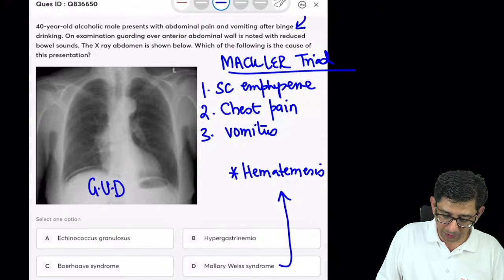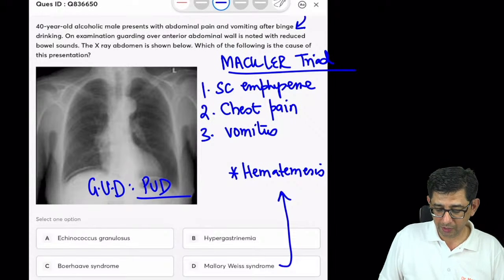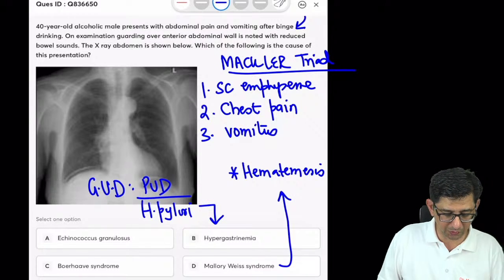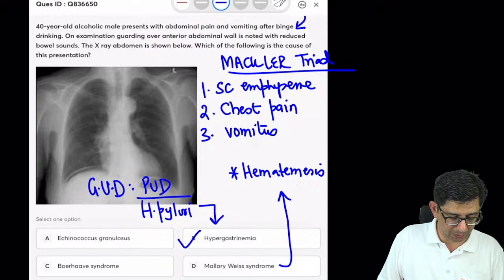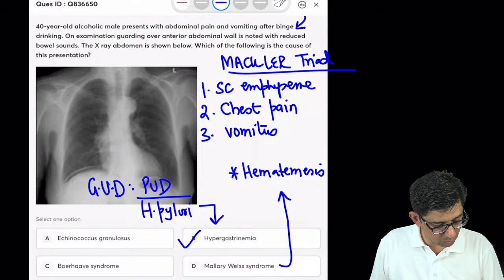Gas under diaphragm means that he had peptic ulcer disease. What is peptic ulcer disease? It is from H. pylori. And what does H. pylori do? It causes more acid production, it contributes to hypergastrinemia. And the correct answer for this one is option number B. Absolutely, absolutely. It is gas under the diaphragm. That is the main evidence which has to be picked up.